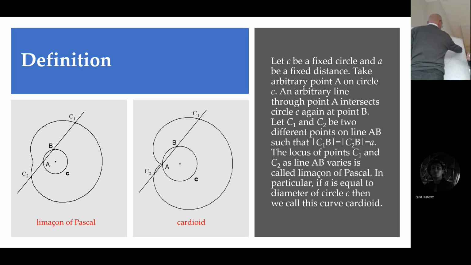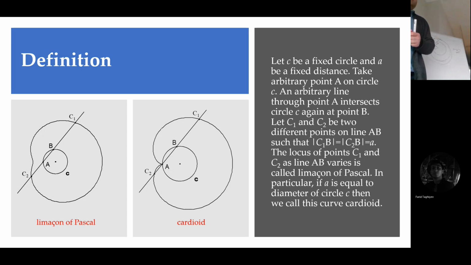This is a chosen interval, fixed. You choose that one, yes. We connect all of them and we obtain a shape like this. Its shape changes depending on A. Sometimes it looks like this, sometimes like this. It can even have a loop. What is the relationship between the radius of the circle and the length of interval A? To see different pictures. Here the radius is smaller than A.